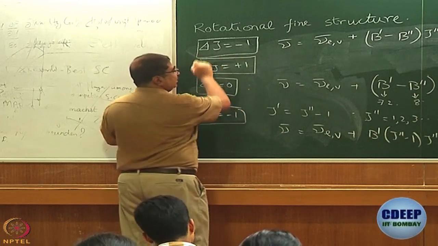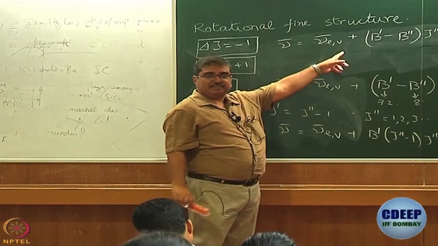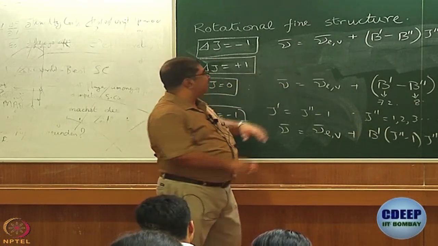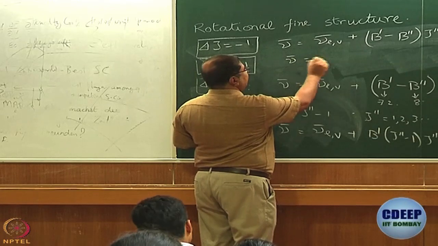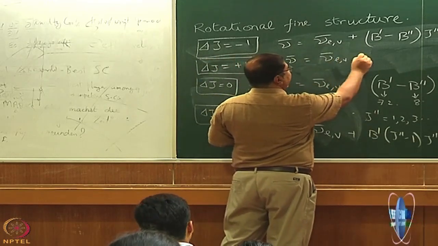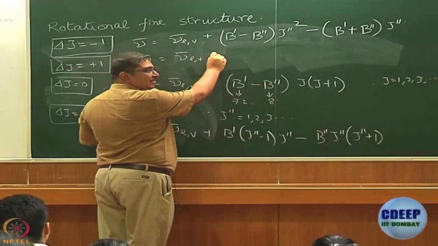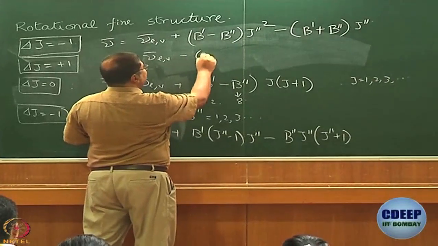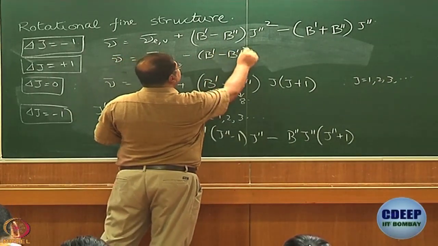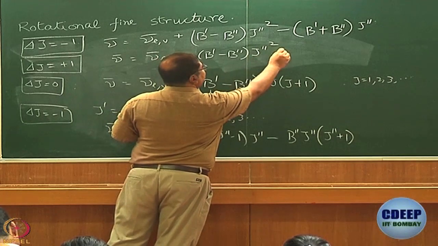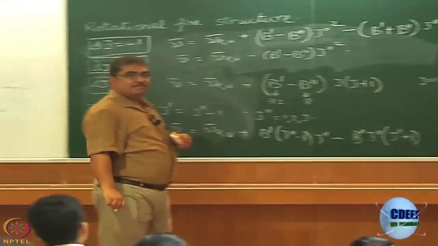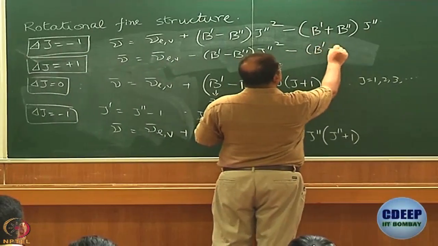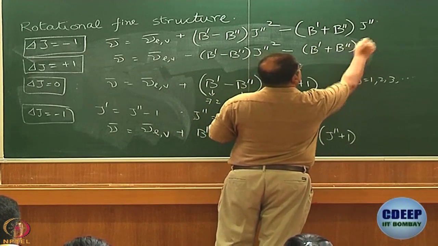What will it be for delta j equal to plus 1? We will get a similar expression. What will be the only difference? Minus which one? Nu bar equal to nu bar EV, then here I have a minus, or do I have it here? Minus B dash minus B double dash j double dash square, then plus or minus? Minus B dash plus B double dash j double dash.